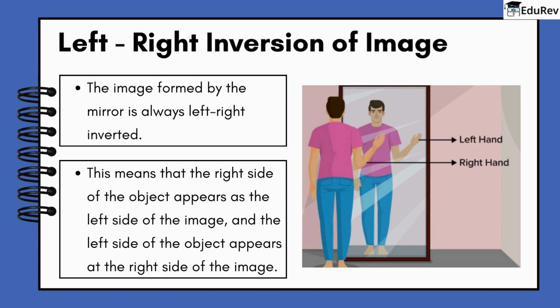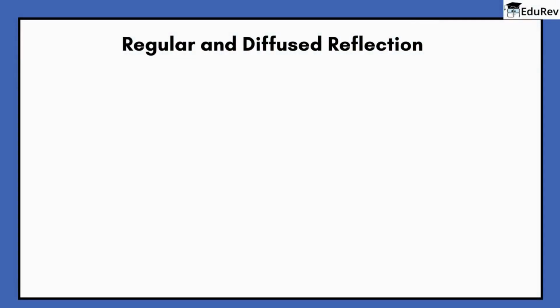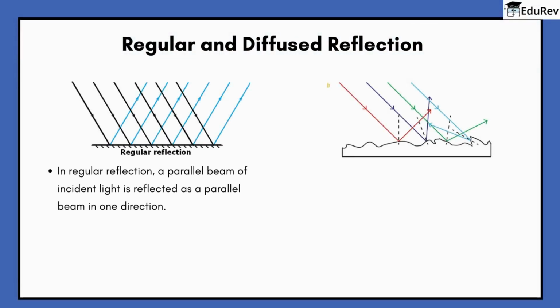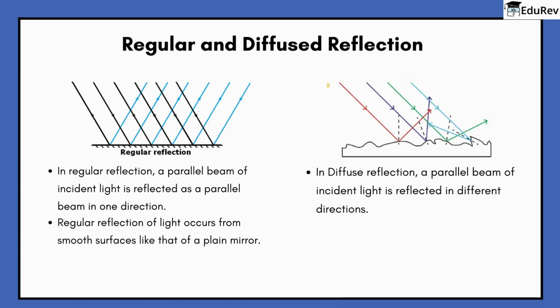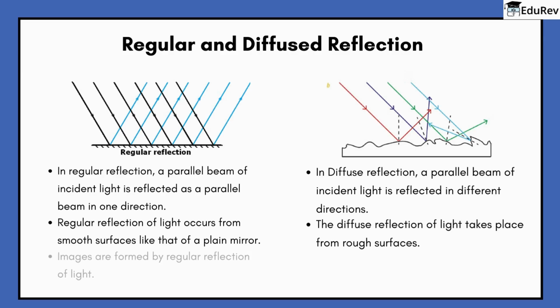Now, let's see the types of reflection: regular and diffuse reflection. In regular reflection, a parallel beam of incident light is reflected as a parallel beam in one direction. In diffuse reflection, a parallel beam of incident light is reflected in different directions. Regular reflection of light occurs from smooth surfaces like that of a plane mirror. The diffuse reflection of light takes place from rough surfaces. Images are formed by regular reflection of light. No image is formed in diffuse reflection of light.